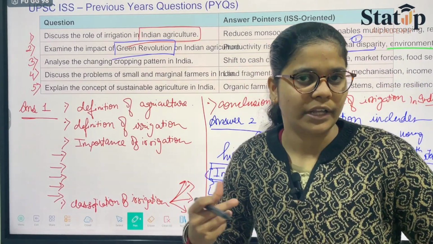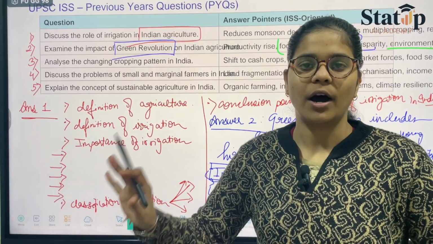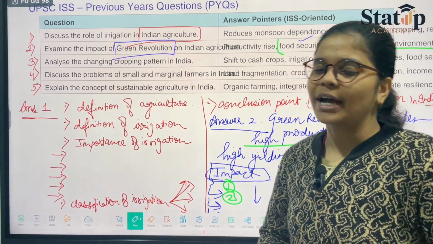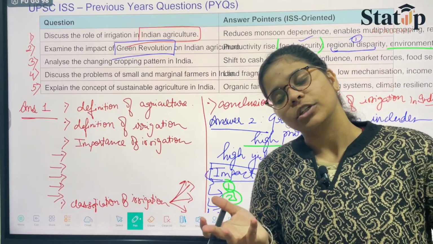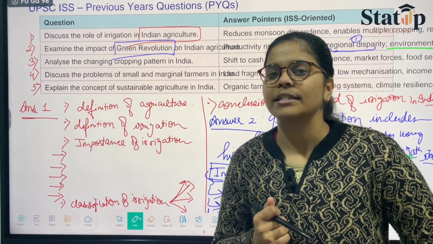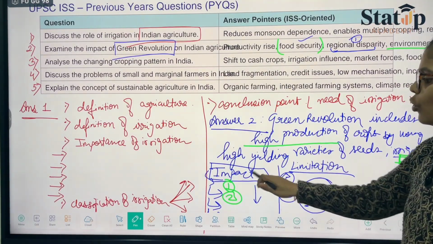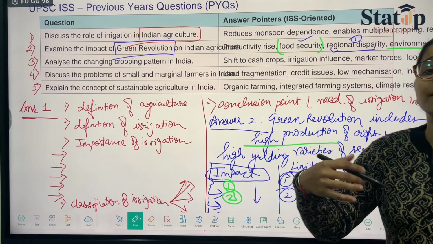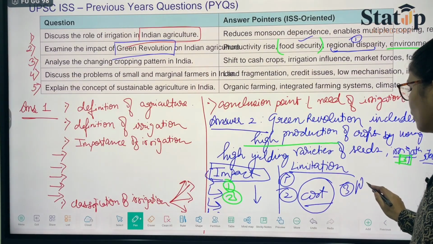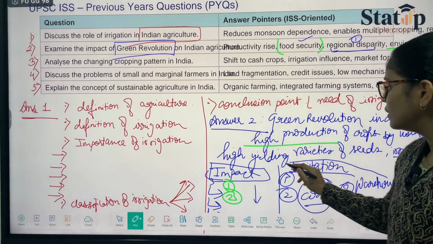or getting a tube well, and using electricity in your farms and fields and all. So that would be costly. Again, getting high quality crops is again a costly thing for a farmer to do. So like this you can go on with the limitations. और third thing थी कि अगर क्रॉप ज़्यादा प्रोड्यूस हो जाते हैं तो वेयर हाउसेस की दिक्कत हो जाती है. वेयर हाउसेस की, which was given over here.